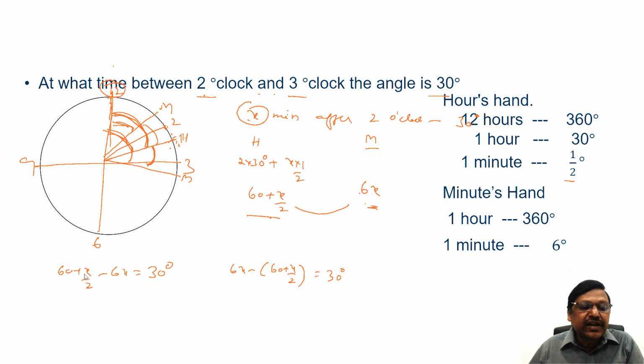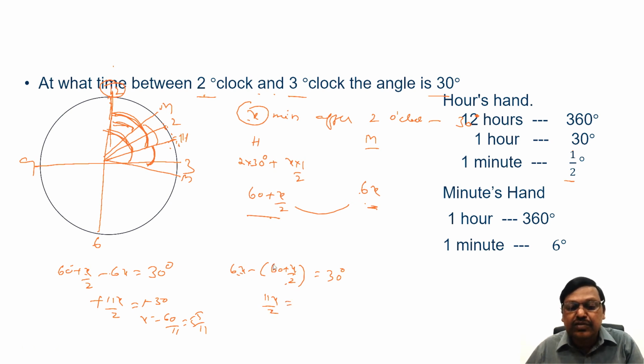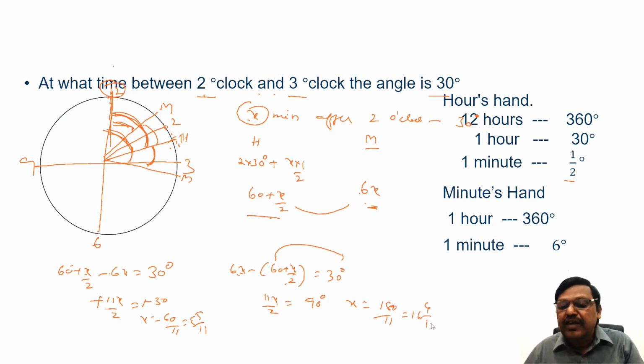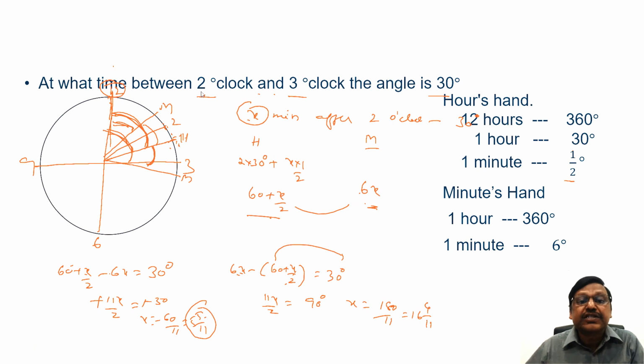Let's simplify this. For the first case, x by 2 minus 6x is minus 11x by 2, equals minus 30. The minus signs cancel. x is 60 by 11, or 5 and 5 by 11. For the second, 6x minus x by 2 is 11x by 2, equals 30 plus 60, which is 90. x equals 180 by 11. 11 times 16 is 176, so 16 and 4 by 11 minutes. So the first x value is 5 and 5 by 11 minutes after 2 o'clock, which is one time.